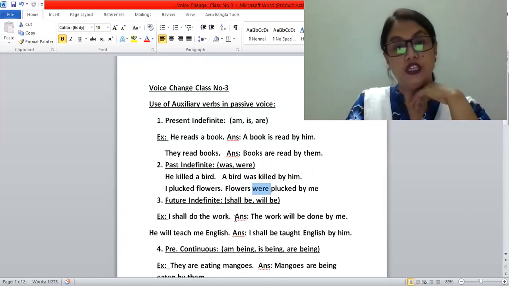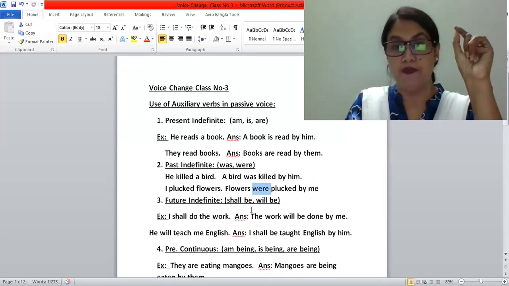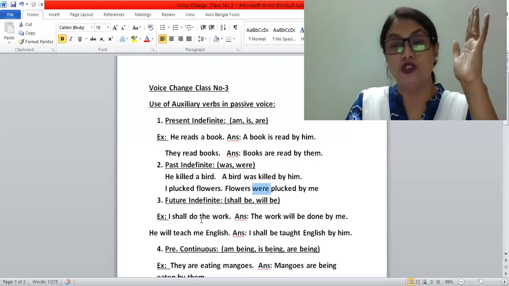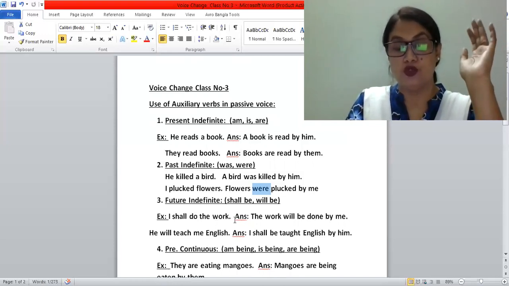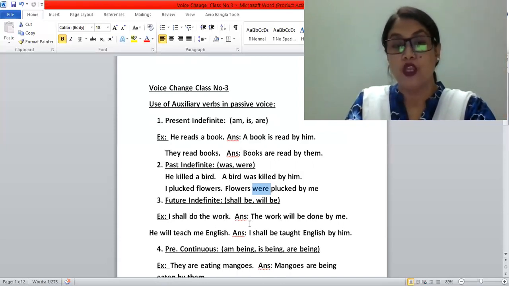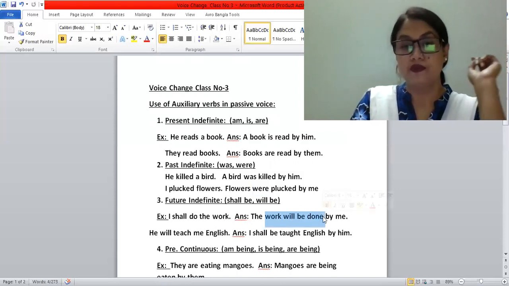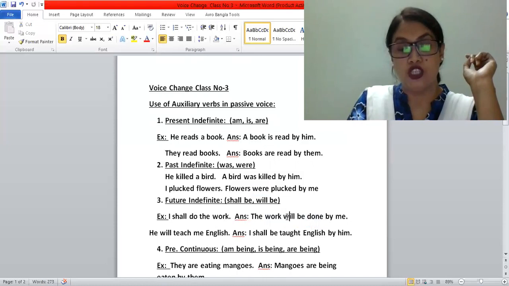Now in future indefinite tense, we have to use shall be or will be. Okay, shall be or will be. Look at the first example. I shall do the work. Active voice. So what will be the passive voice? The work, as it is the object, will be the subject in the passive voice. So the work will be done by me. So the auxiliary verb used here is what? Will be.